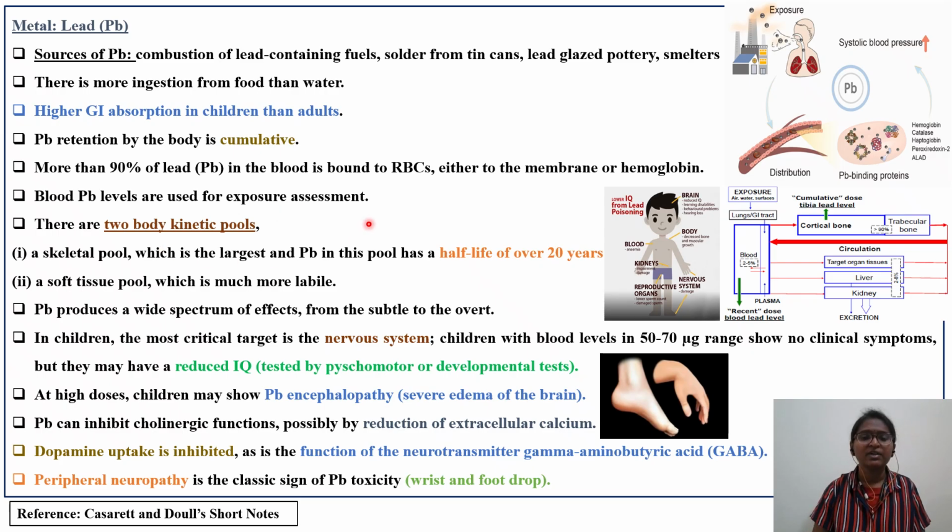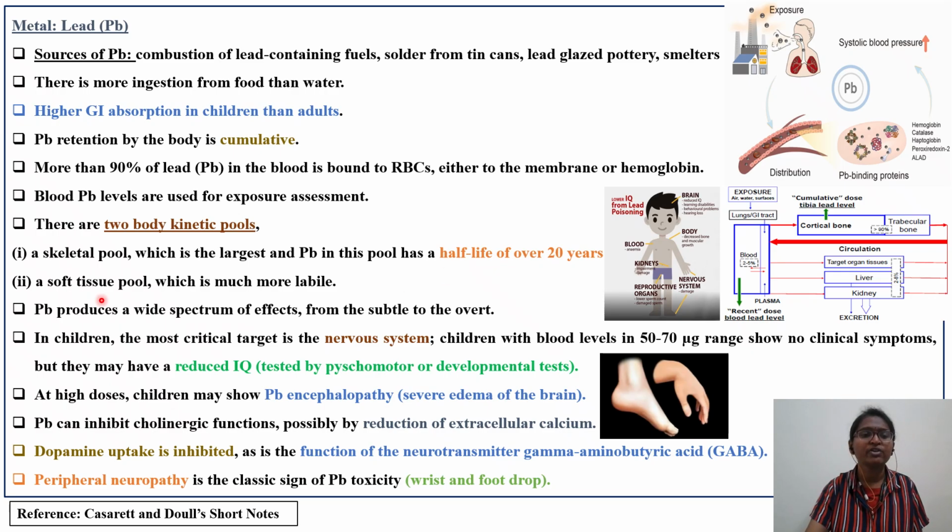Another very important point with respect to that question: there are two types of kinetic pools with respect to lead exposure. One is the skeletal pool, which is the largest, and lead in this pool has a half-life of 20 years. For example, today I am exposed to 100 mg of lead. If, say, 30 or 40 mg is deposited in the bone, it will be there in our body, with a half-life of around 20 years. So this is the skeletal pool.